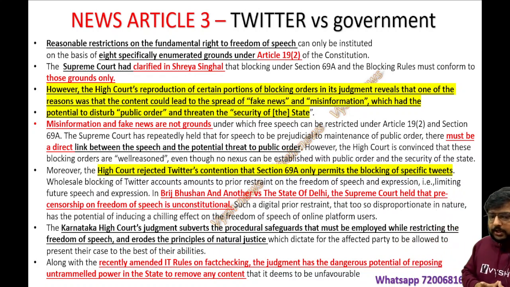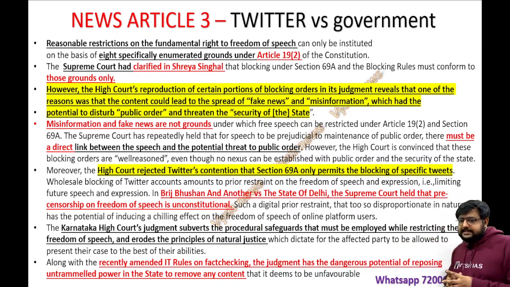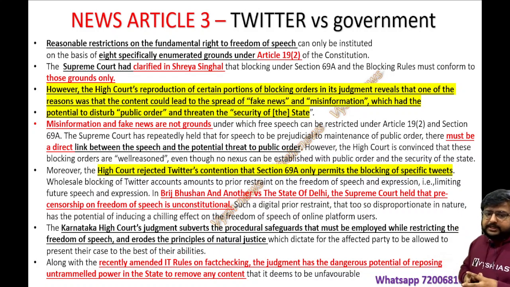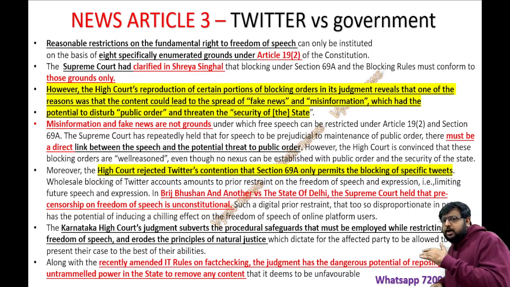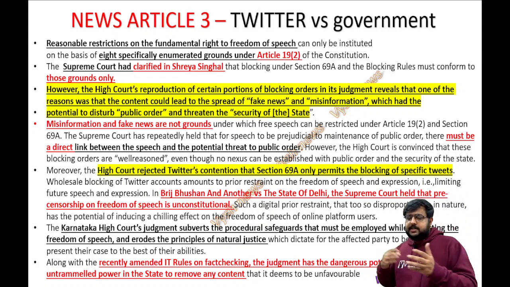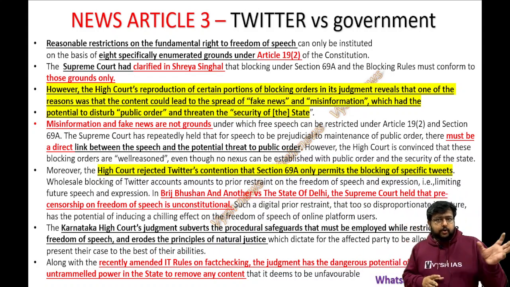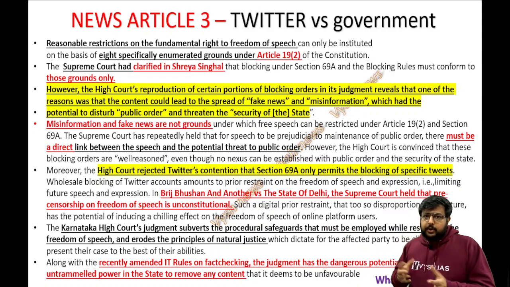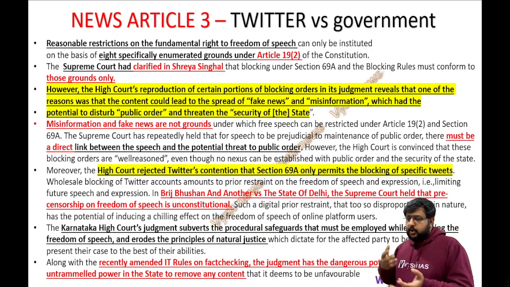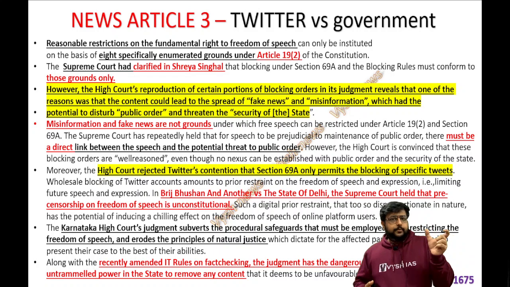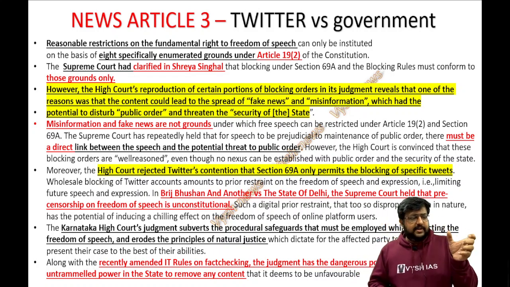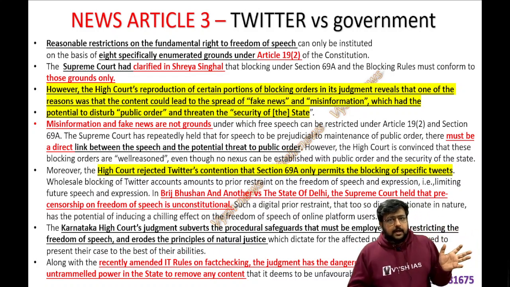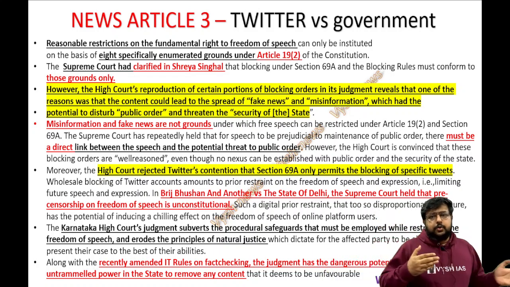The High Court rejected Twitter's contention that Section 69A only permits the blocking of a specific tweet. Whether you take down the tweet alone or the complete profile, Twitter is arguing about that. Twitter is telling that if you don't like that content, remove it, so why are you blocking that person itself? When people don't use it, they are going to have a loss. Twitter or Facebook make profit when more and more people are using it. So just because of a post, instead of taking down the content, you are banning his profile itself, or not allowing that person to tweet anymore. So it's a loss for them, and that is again a problem.